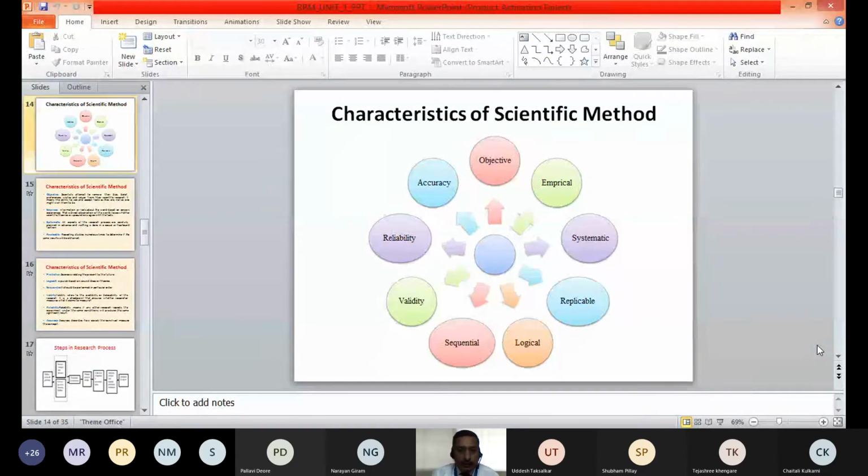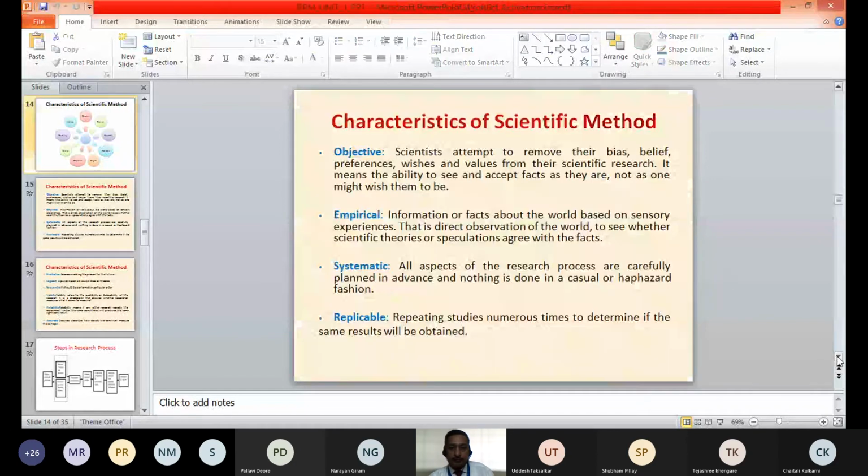Now going ahead, we'll have to understand the different characteristics of the scientific method. What are the different characteristics of this scientific method which we have just seen? The scientific method should have these features. It should be objective, empirical, systematic, replicable, logical, sequential. The validity needs to be there, reliability needs to be there, accuracy needs to be there. All these are the different characteristics or features of the scientific method that we will see in detail now.